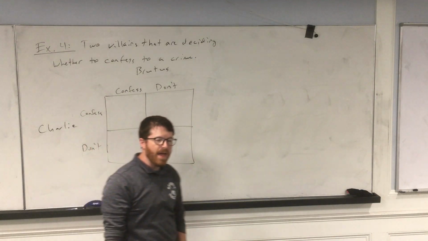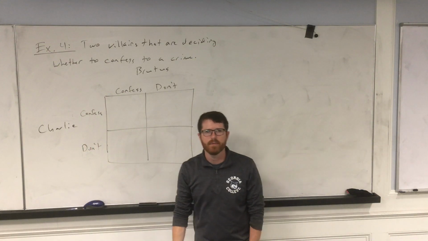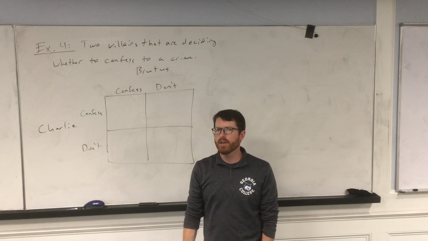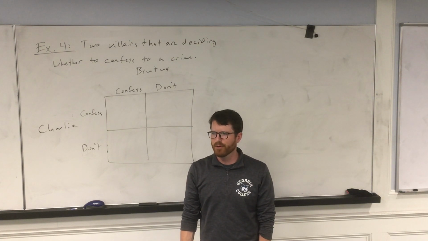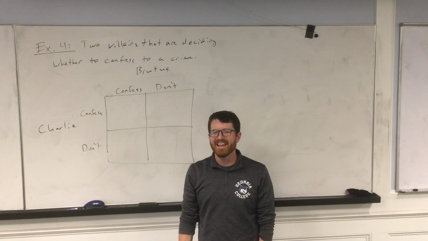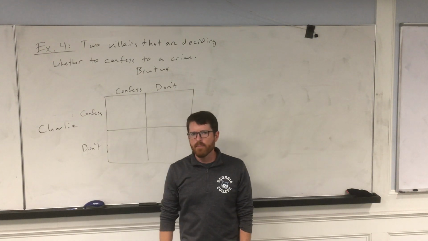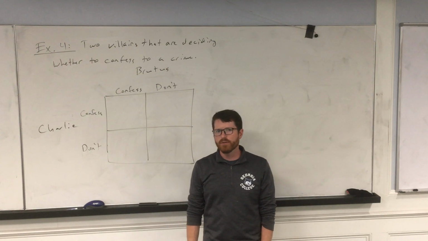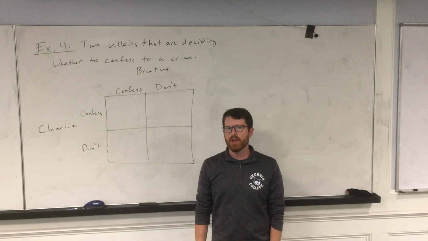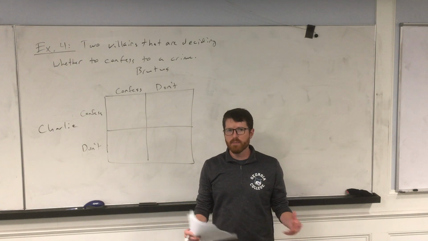If you confess that you did the crime, that will be a good outcome if the cops know that the crime was committed at all. If you both don't confess to the crime, that might be a good outcome. They may not be able to charge you with the crime of murder. Okay? So this is going to be a complicated choice.